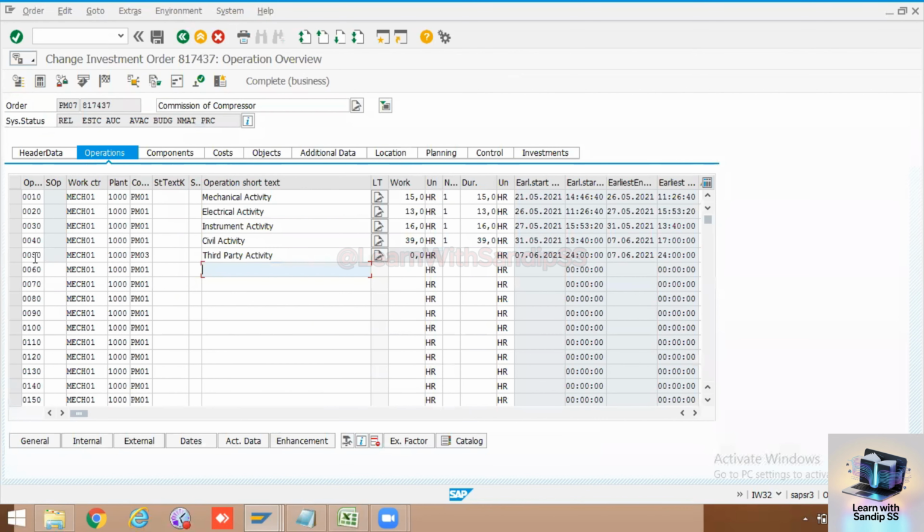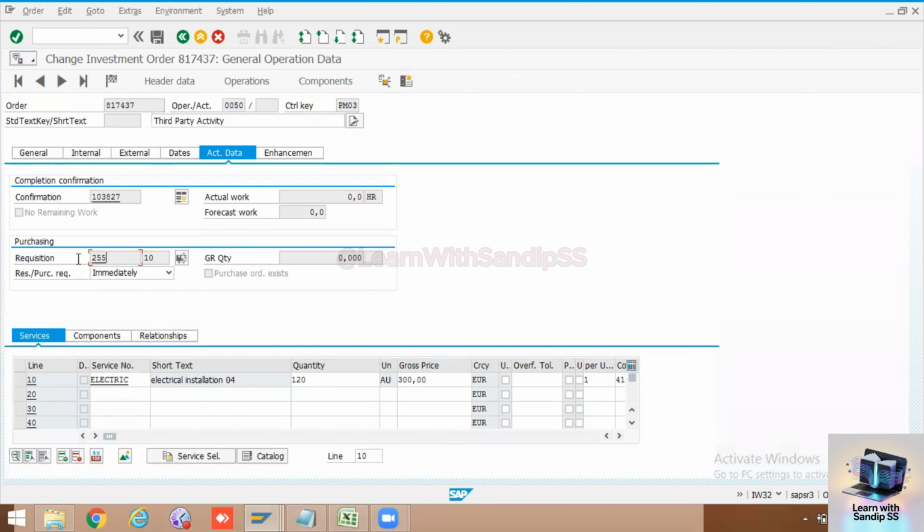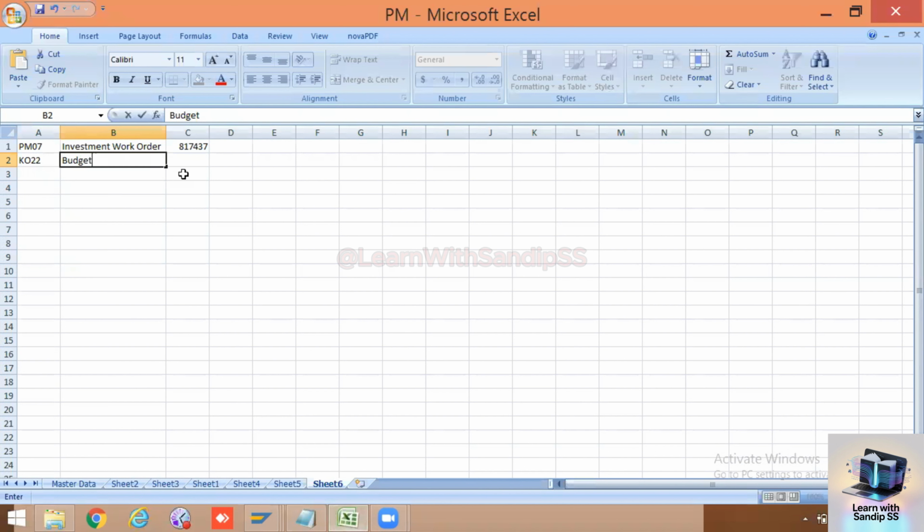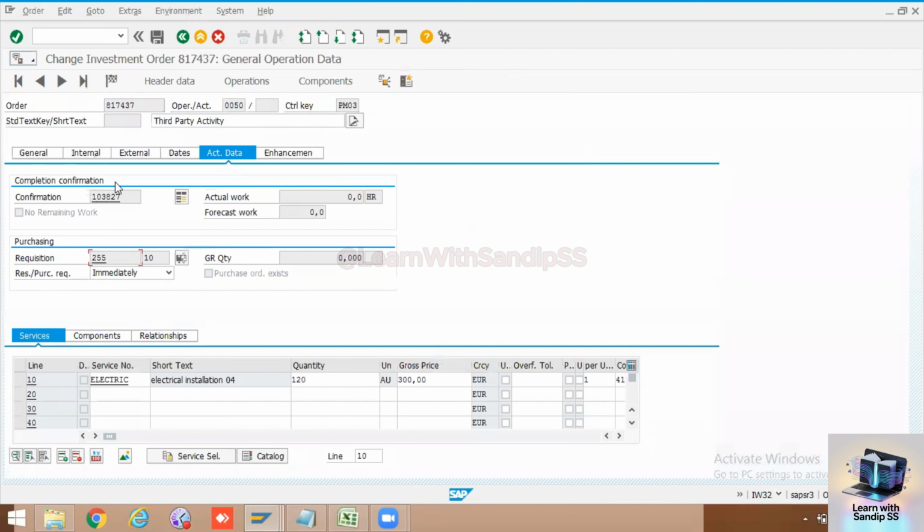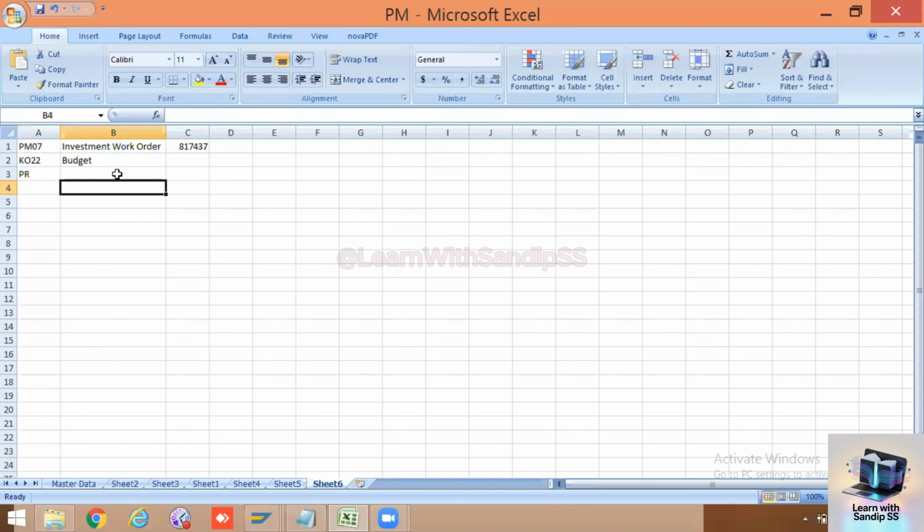So just check the third party purchase requisition. Okay, we have budgeted, so we have the PR. I will just enter this PR number. I will convert it to PO.